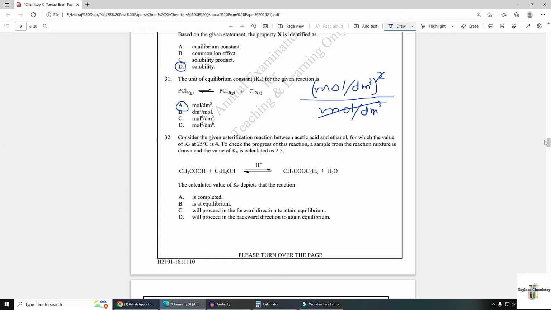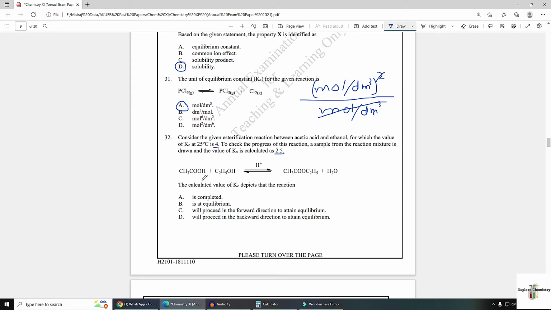Number 32. Consider the given esterification reaction between acetic acid and ethanol, for which the value of Kc at 25 degrees centigrade is 4. To check the progress of this reaction, a sample from the reaction mixture is drawn and the value of Kc is calculated as 2.5, which is less than the constant value of Kc.